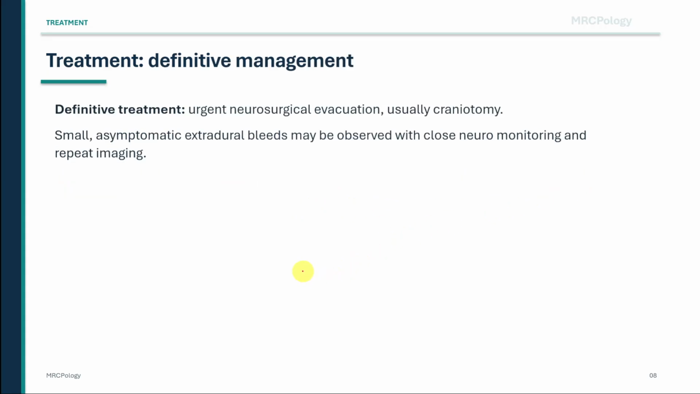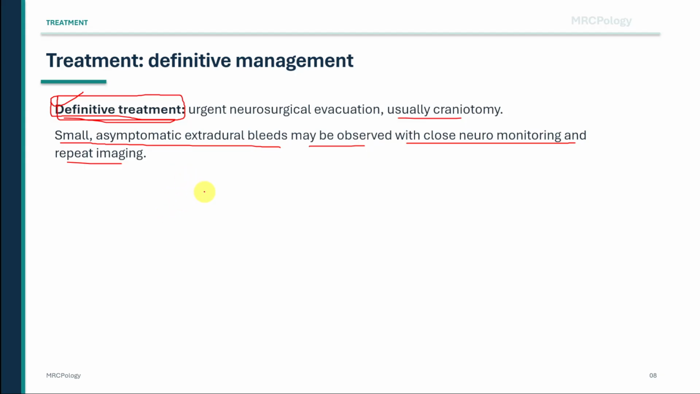Definitive treatment for a significant extradural hemorrhage is urgent neurosurgical evacuation, usually by craniotomy. The goal is to remove the clot, stop the bleeding, relieve mass effect, and prevent herniation. Small, asymptomatic extradural bleeds may sometimes be observed, but only with close neurological monitoring, repeat imaging, and neurosurgical involvement.